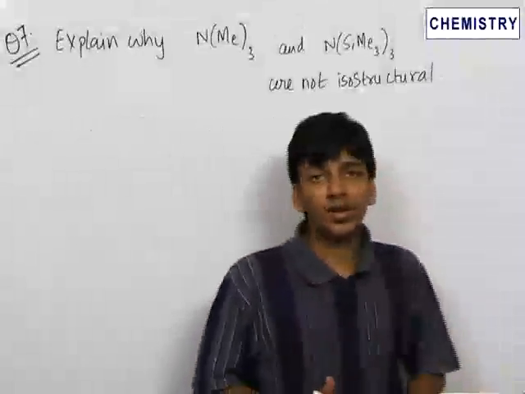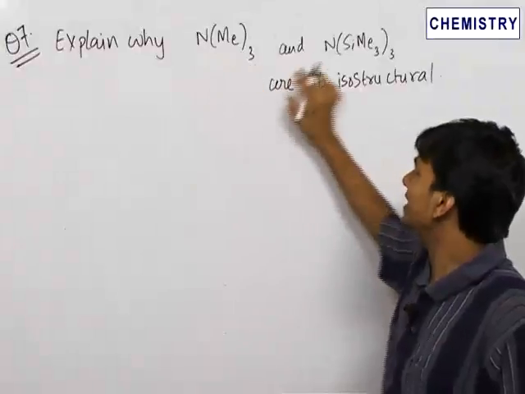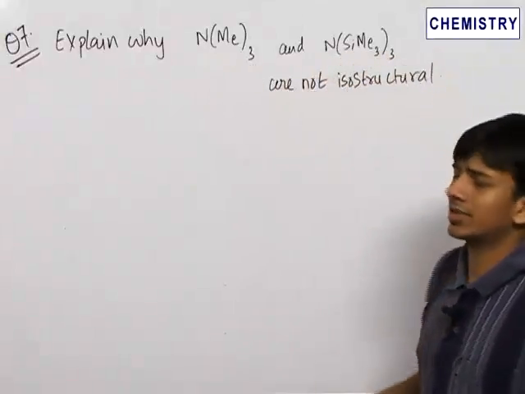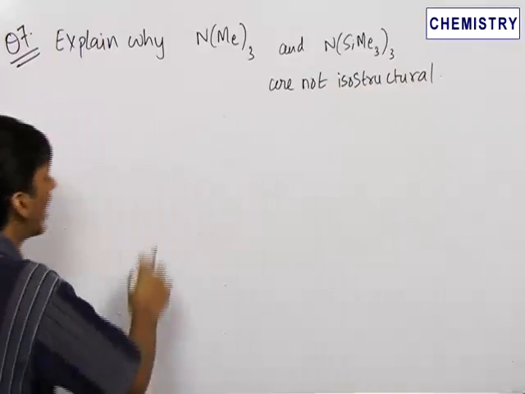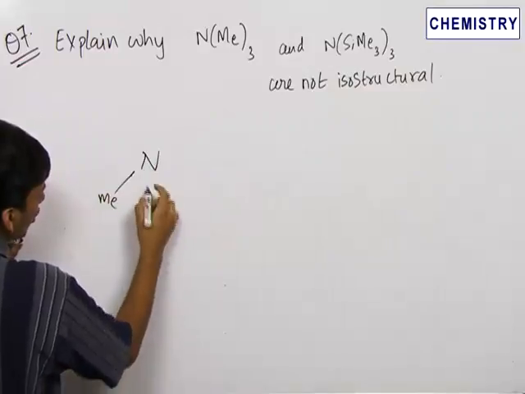Here again we have an important question. You have to explain as to why N(CH3)3 and N(SiMe3)3 are not isostructural. So for this, let us first draw the diagram. NMe3, Me is a CH3 group.